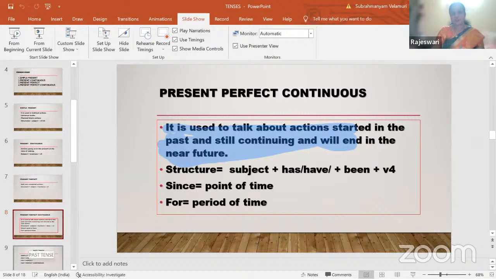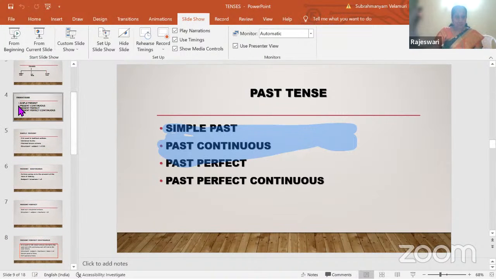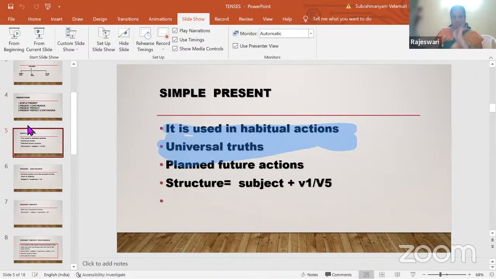The next one is past tense. Past tense refers to actions that happened in the past, actions that took place in the past. It is again subdivided. This is the second daughter of the king, past tense. I said I'll tell one story in the present tense. The first daughter, present tense, is having 4 children. The first one, simple present, always says doing the actions. I'm having the habit of doing this.